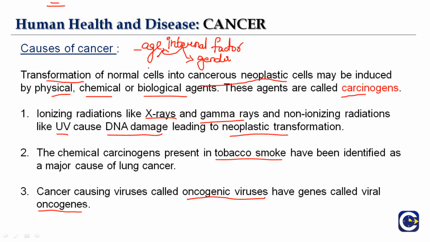So as I said, internal factors also play a major role when it comes to causes of cancer, like age and gender. Females, once they undergo menopause, are prone to cancer because they don't have the female sex hormones, progesterone and estrogen, which stop being secreted after menopause. These hormones play a vital role in the maintenance and survival of the female. They help in many more functions. They say they give you a good immune response. A person remains in good immunity, and the person is prevented or protected from cancer.